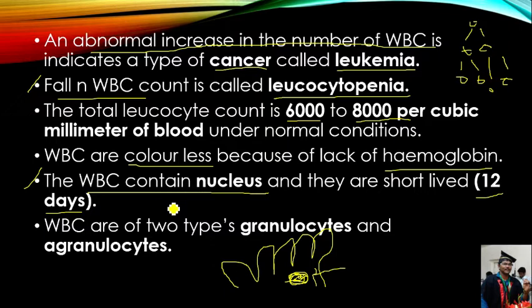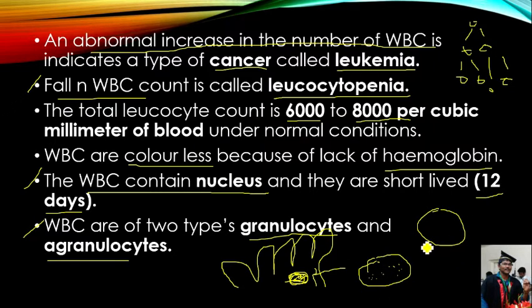Based on the presence or absence of cytoplasmic granules, the WBC are divided into two types: granulocytes and agranulocytes. If the cytoplasm contains granules, they are called granulocytes.